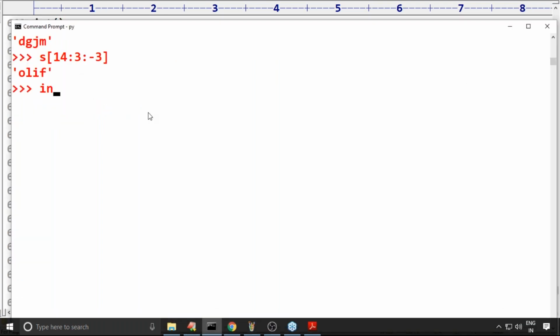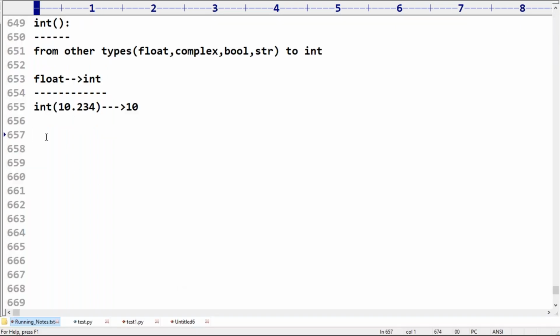Int of 10.234, what is the answer? 10. Int of minus 20.9999, what output are we going to get by default? Minus 20. That's all. Whatever digits are there after the decimal point will be gone. This is float to int.